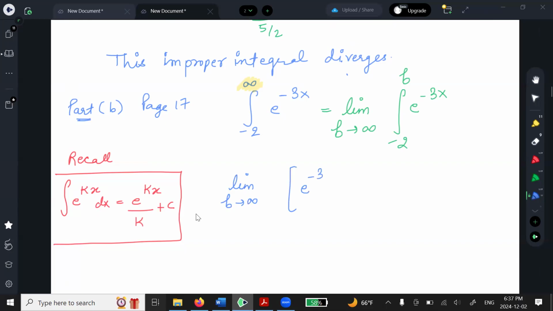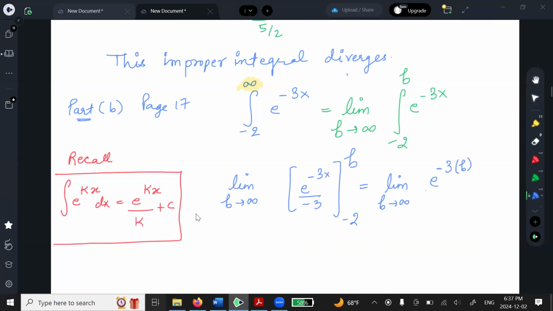All right, so now I integrate using the shortcut formula, and what do I get? e to the power negative 3x divided by negative 3. I plug in the limits. I've got negative 2 and b. Limit b approaching infinity, and I've got e to the power negative 3 times b, divided by negative 3, subtract the lower limit, so I'll have e to the power negative 3 times negative 2, divided by negative 3.